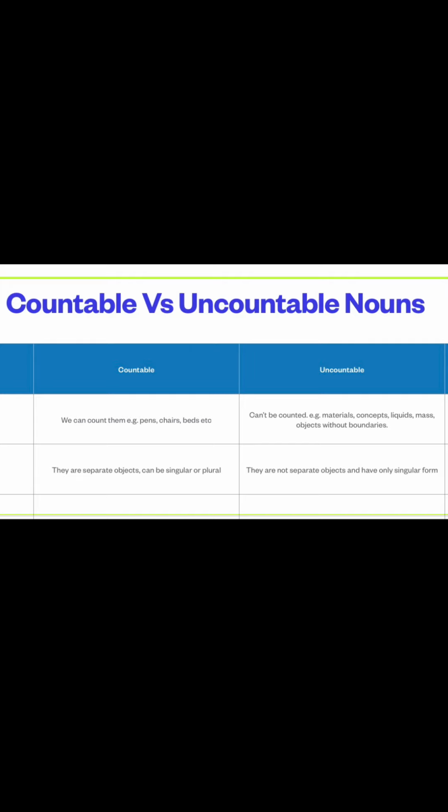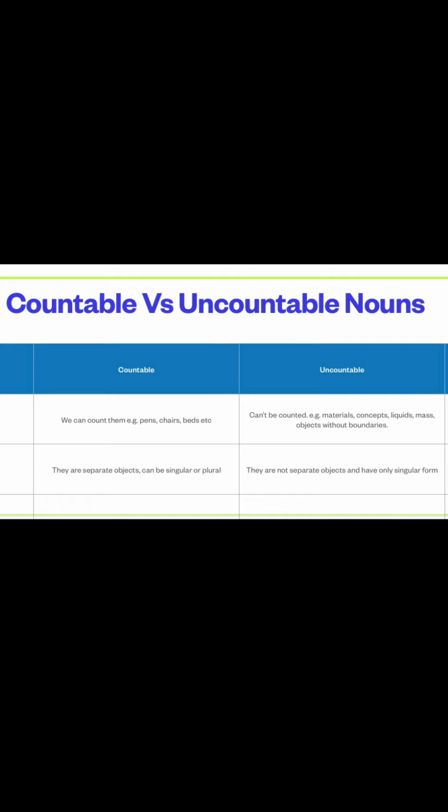For example, it's a pen, or it can be more than one pen. You can count them, no matter how many pens there are. Even if it's a room full of pens, you can still count them. It will take time, but it's not impossible, right? But then there are some things that can't be counted, like the materials, the concepts, the liquids, the objects without boundaries.